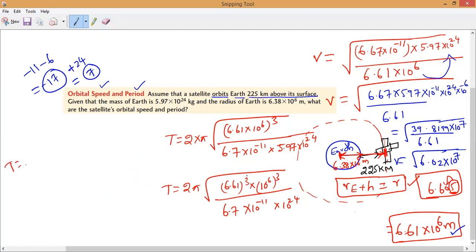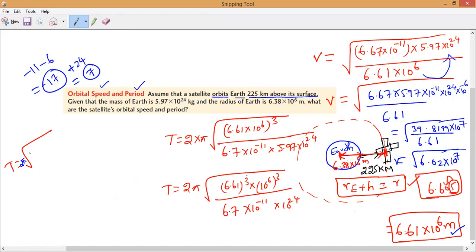First all of you find the value of 6.61 into 6.61 into 6.61. That is what I want. So 2 pi into 6.61 cube, which equals how much?